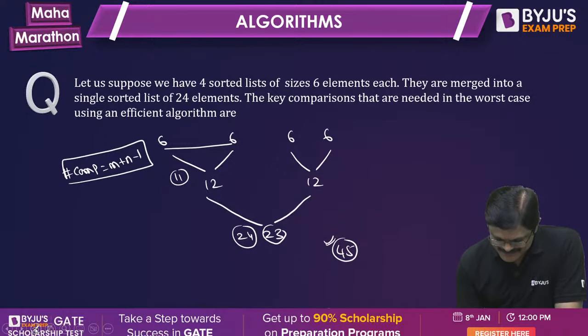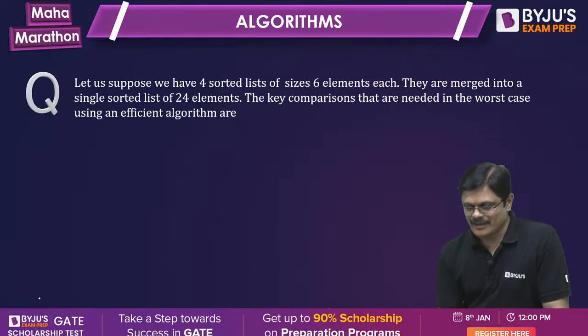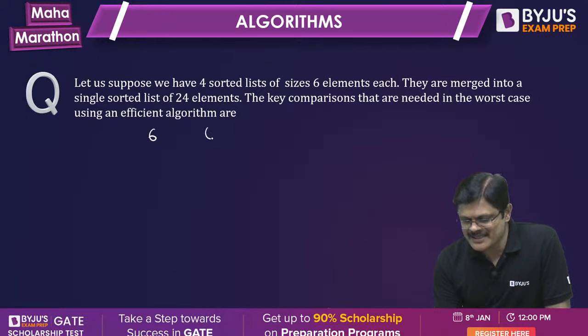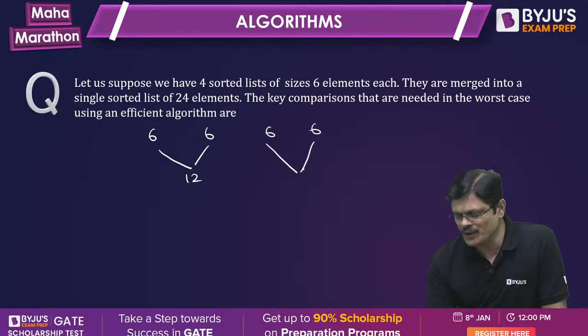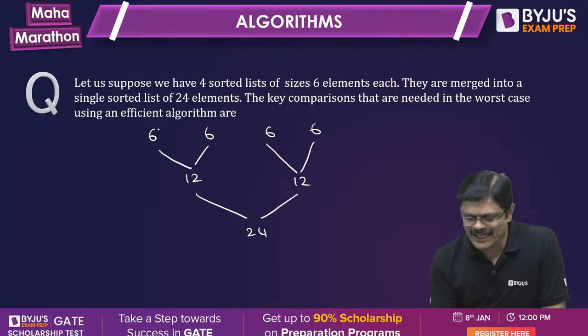See here, first you are having 6 elements. These are combined to form 12 elements. Then these are combined to form 24. These are the number of elements, sir.